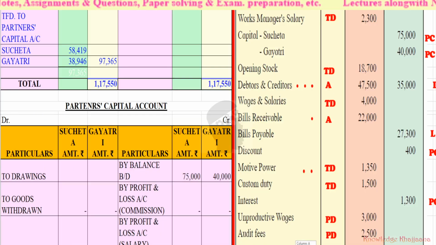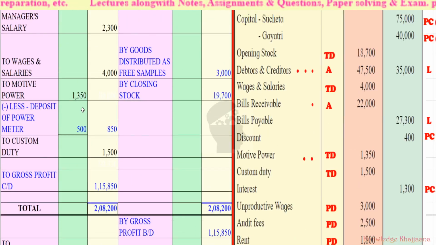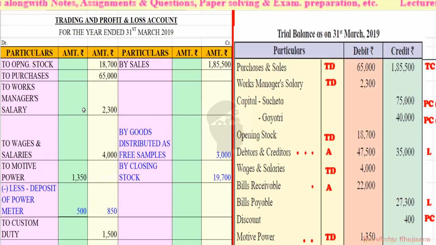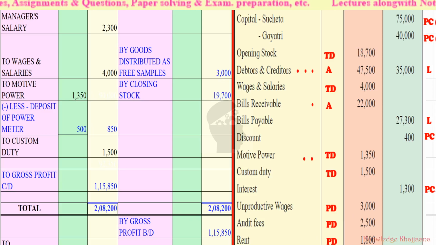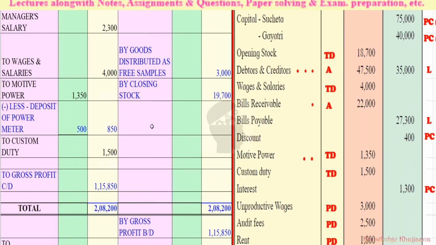So with this we have completed all the adjustments, recording of all the entries, items given in the trial balance, debit side, credit side, in the trading account, profit and loss account, and in the balance sheet in assets and liabilities. Also we have solved all the adjustments with their two recordings. Okay, nothing remains now because we have solved all the 6 adjustments. This was quite an easy problem.